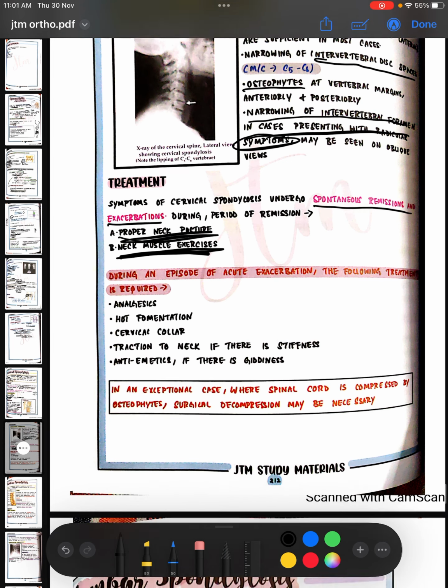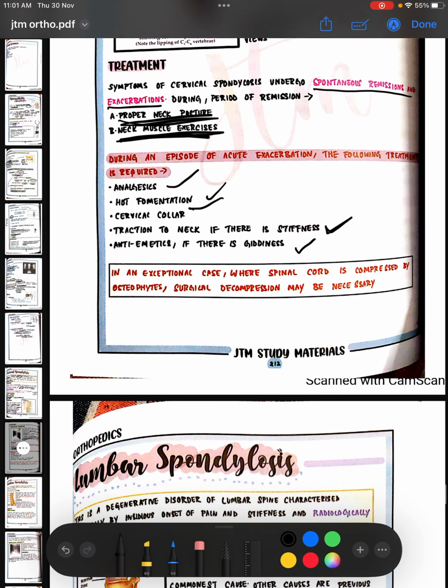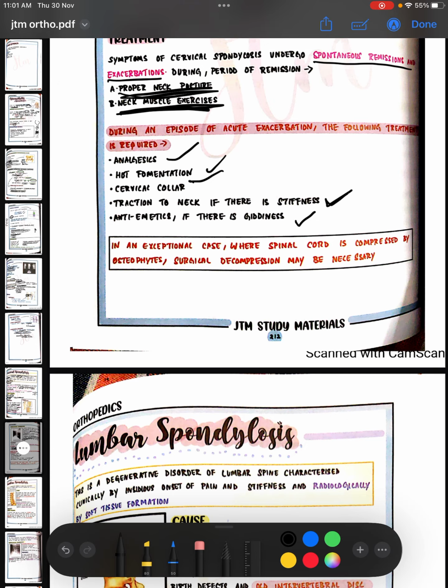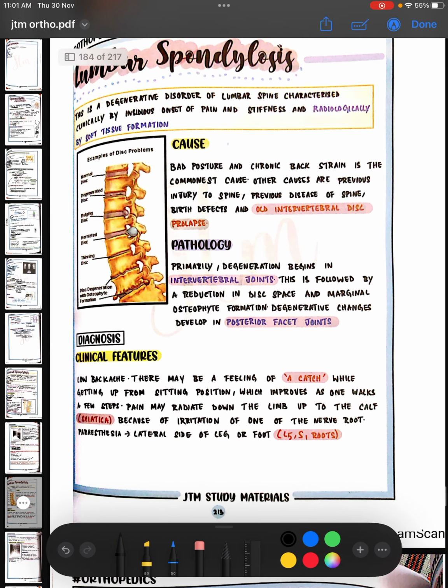During an episode of acute exacerbation, you have to give analgesics, hot fomentation, cervical collar, and traction to the neck if there is stiffness, and antiemetics if there is giddiness. Try to avoid constant same posture of the neck by giving a collar, and traction if stiffness develops. In an exceptional case where the spinal cord is compressed by osteophytes, you may have to go for surgical decompression.